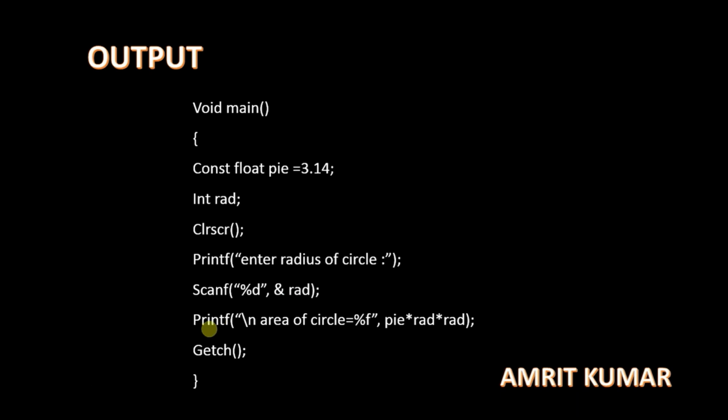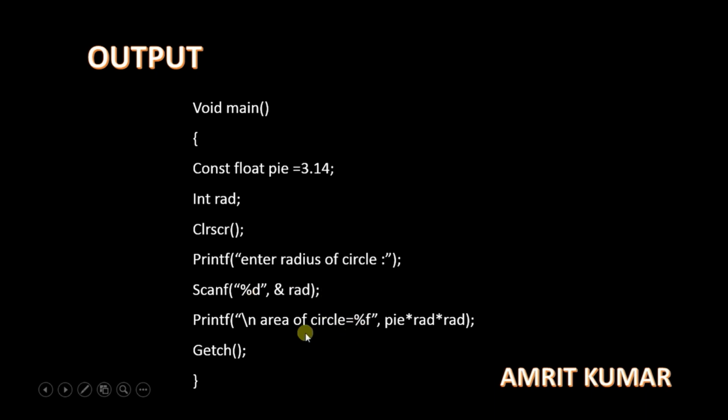After that I have used the printf function, which is also an inbuilt function in C language, and its work is to display a message on the screen. Therefore I have used \n. \n is an escape sequence, and it gives us a new line. We display the message "area of a circle equal to %f", because we are going to hold that value in a float. And this is rad, which is the integer data type, therefore I have used the format specifier %d.